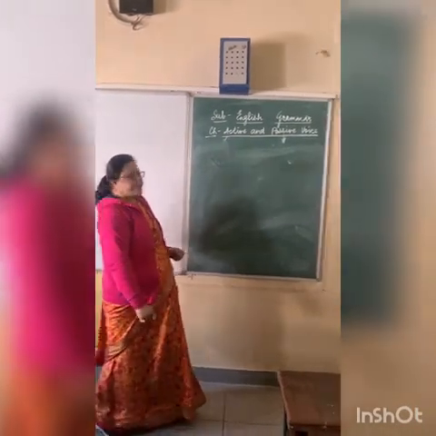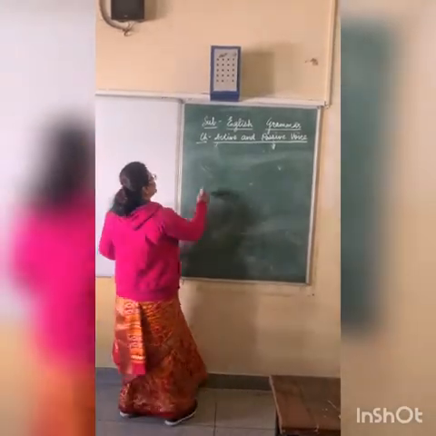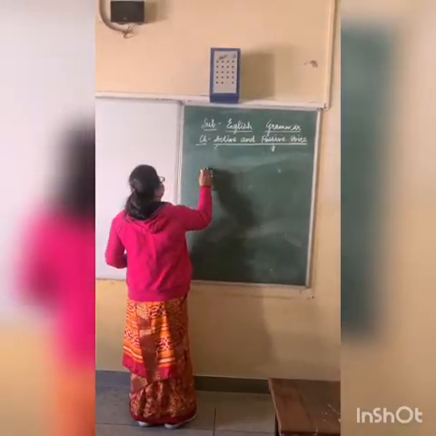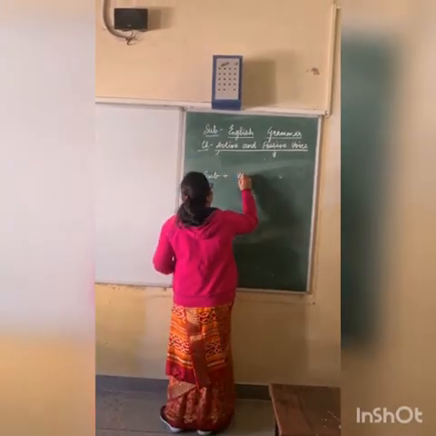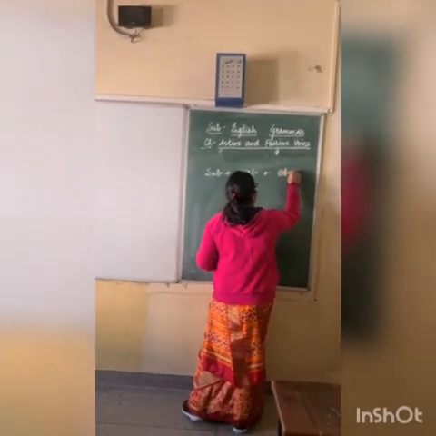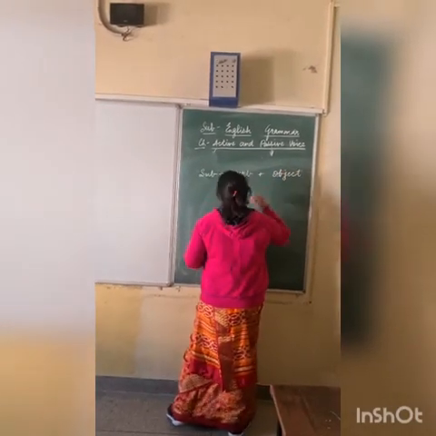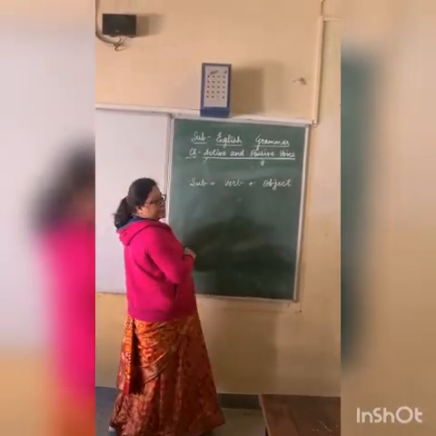Today we will start a new lesson of grammar, active and passive voice. But before that, we should know what is a sentence. A sentence is a group of words that gives the complete meaning. And the basic structure of any sentence is there is a subject, a verb and an object.